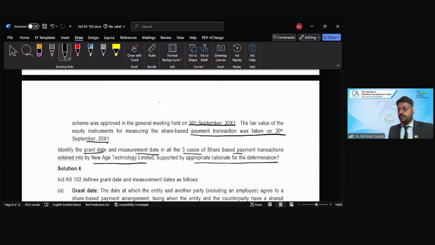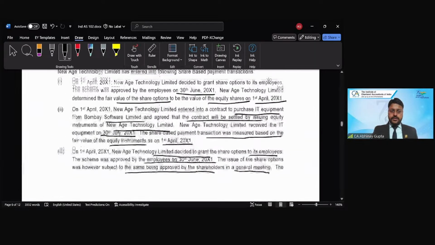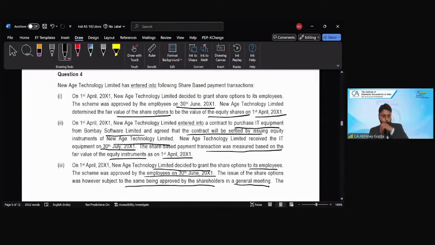Which date you will assume as the grant date and which date you will consider for measuring the fair value. That's the ask. So what is in the first case? At least no calculations. You just simply need to tell which date you will consider as the grant date and which date you will consider as the measurement date.